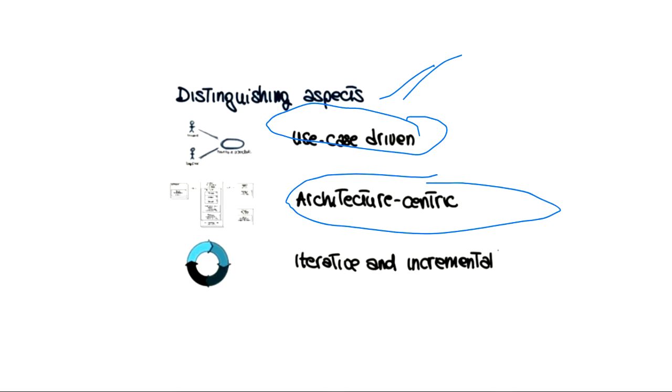What does this mean? If you are trying to create software, there are three ways in which you can proceed in the SDLC cycle, three ways in which you can focus on your software. First, use case driven means whatever you are trying to do in your software will be user centric.